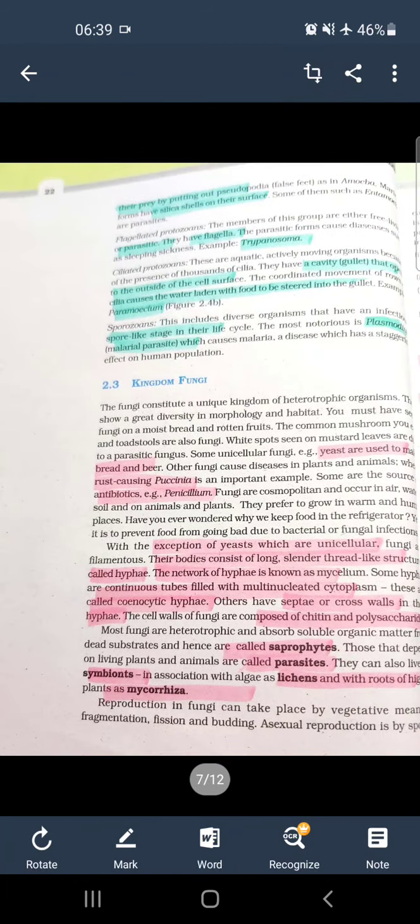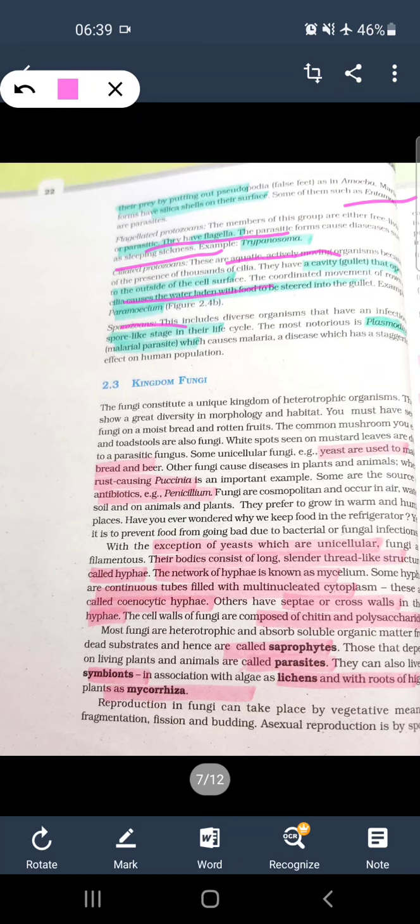After this, they prey by putting out their pseudopodia and they have siliceous shells if they are marine. Example is Entamoeba. After this, flagellated is Trypanosoma, sleeping sickness, and they are parasitic and have flagella. Ciliated is Paramecium. Cilia cause water movement through a body cavity known as the gullet.